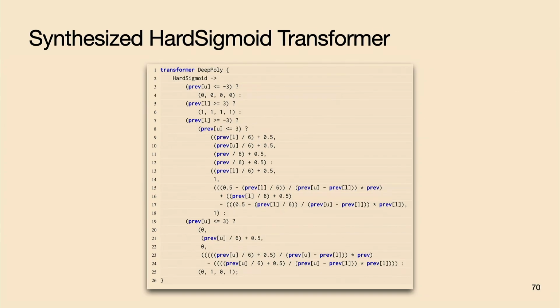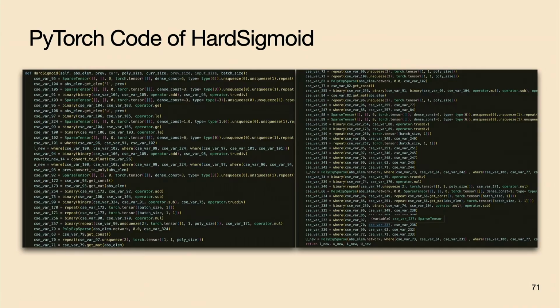This is the synthesized hard sigmoid transformer in the domain-specific language, which did not exist in the previous literature. And after we apply the compiler to translate that domain-specific language into PyTorch code, this is what we can get. And this can be integrated into any downstream tasks without any extra effort.